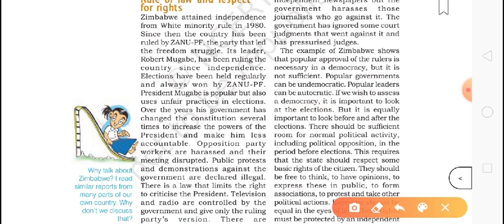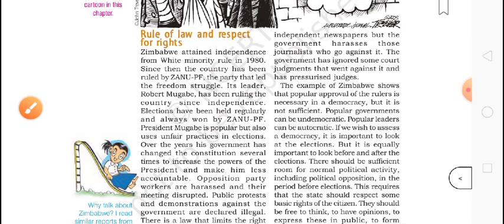It means a person, with enormous power or popularity among the people, can become autocratic. It means he thinks that only he is everything. So this kind of thing can happen. If anything like this happens in any country, that country cannot be called a democracy. If it is not there, in those countries, that country is called a democracy.